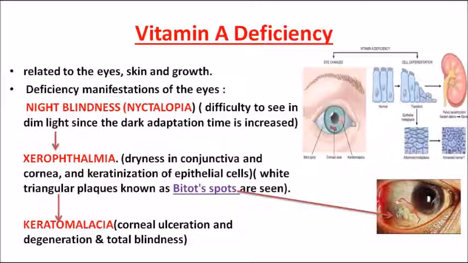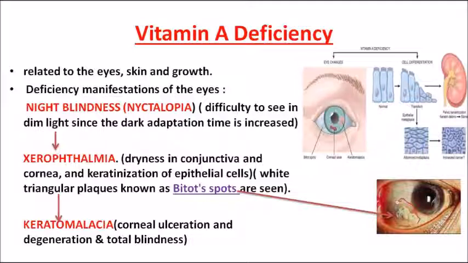So what is night blindness? Initially when there is deficiency of vitamin A, you will have difficulty in adaptation to the dark light, or the dim light. So the night vision is impaired in night blindness. This is because of the rods and cones. The rods are the cells within the retina which help in night vision. They have a pigment, that is rhodopsin. So the inability to synthesize rhodopsin results in night blindness.